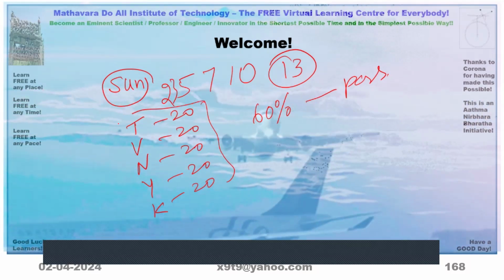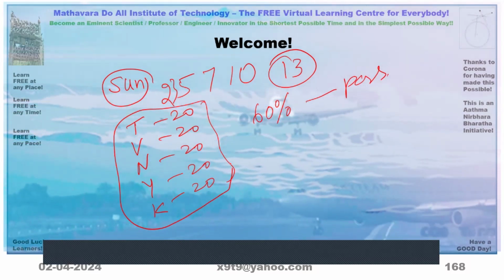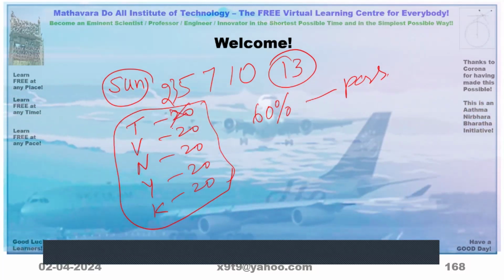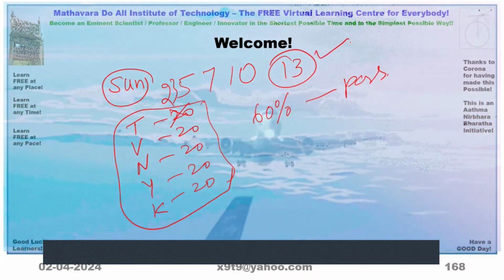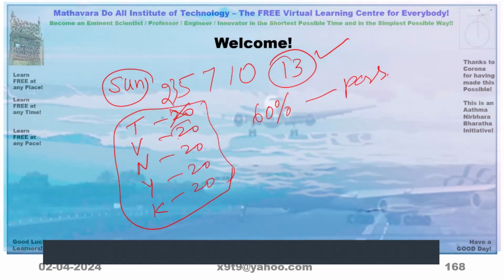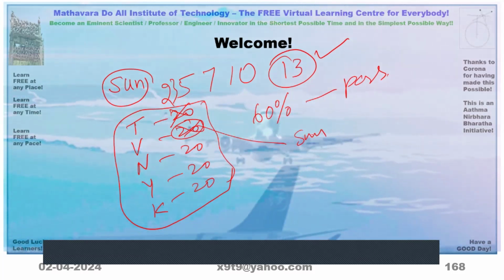100% matching is not possible. But which are the things which you can satisfy? So Tithi, suppose you select this 13th on Shukla Paksha, Krishna Paksha, 20 marks goes. Vara, if you take Sunday, another 20 goes.